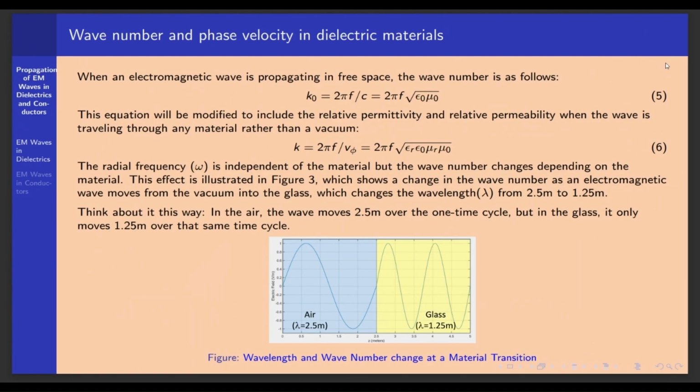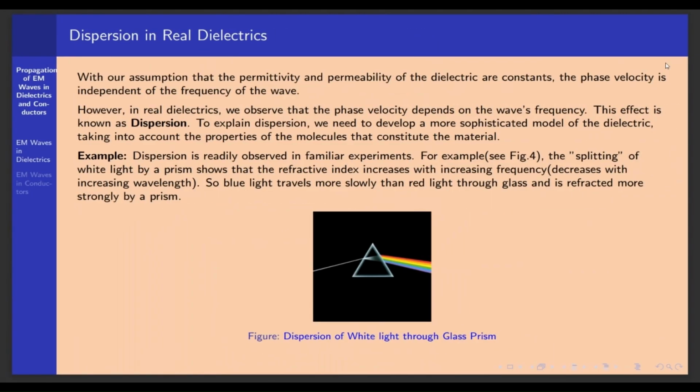From the curve, you can clearly see that the wavelength of EM waves changes depending upon the properties of the material. In the air, the wave moves 2.5 meters over one cycle, but in the glass, it only moves 1.25 meters. So it's clear that the wave number changes in material transition. In a real dielectric, the phase velocity depends on the wave's frequency. This effect is known as dispersion.